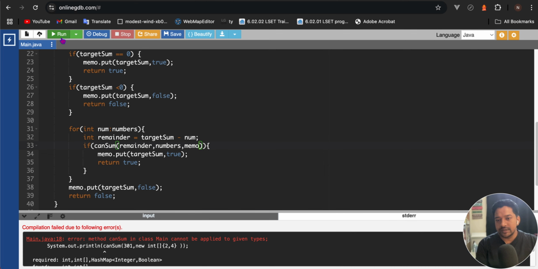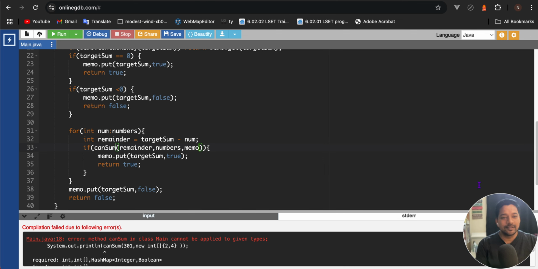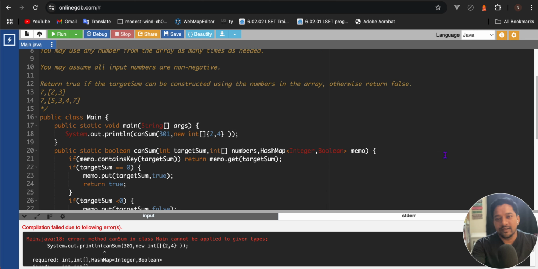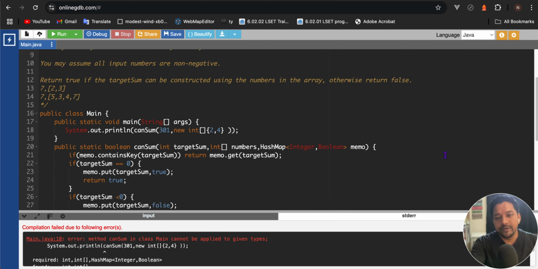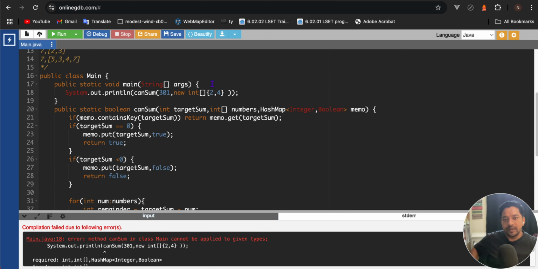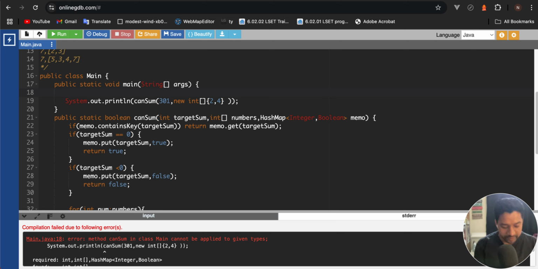While calling also we have to pass that map. So here we'll create one hash map. The key will be integer and the value will be boolean.